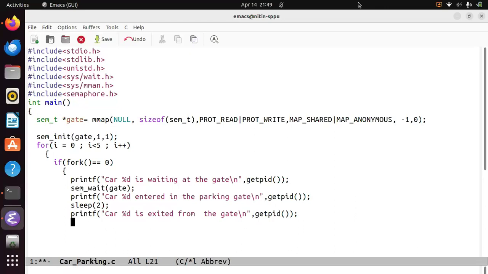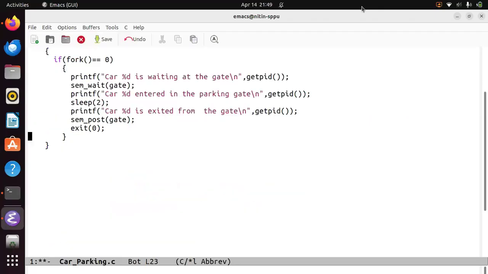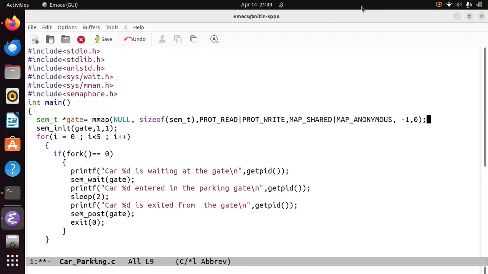Now this is done. Now we have to release the gate. So this is signal, the same sem_post, gate. Correct. And then exit(0), brackets. So now the parent should wait for these processes.